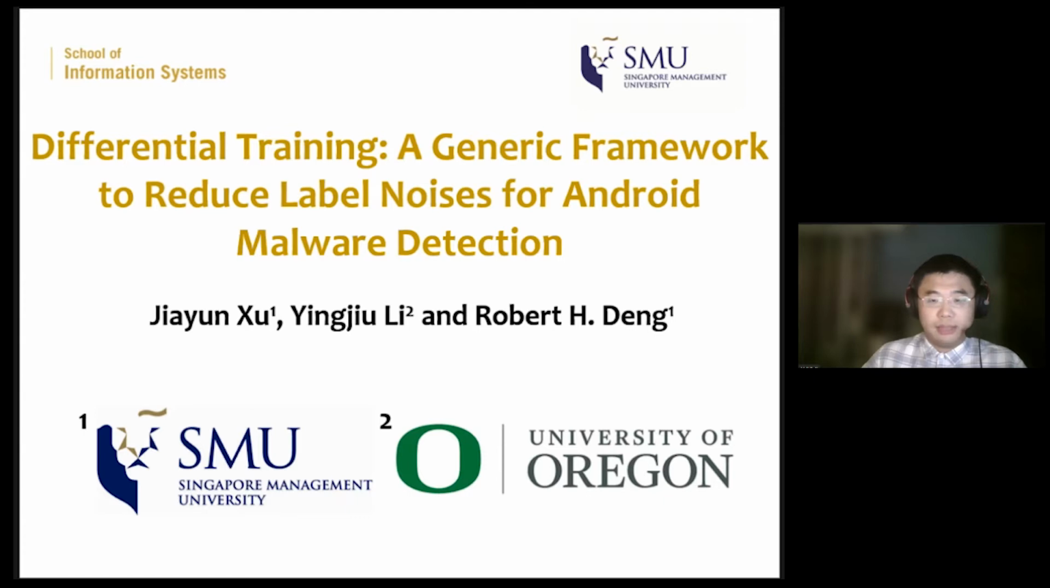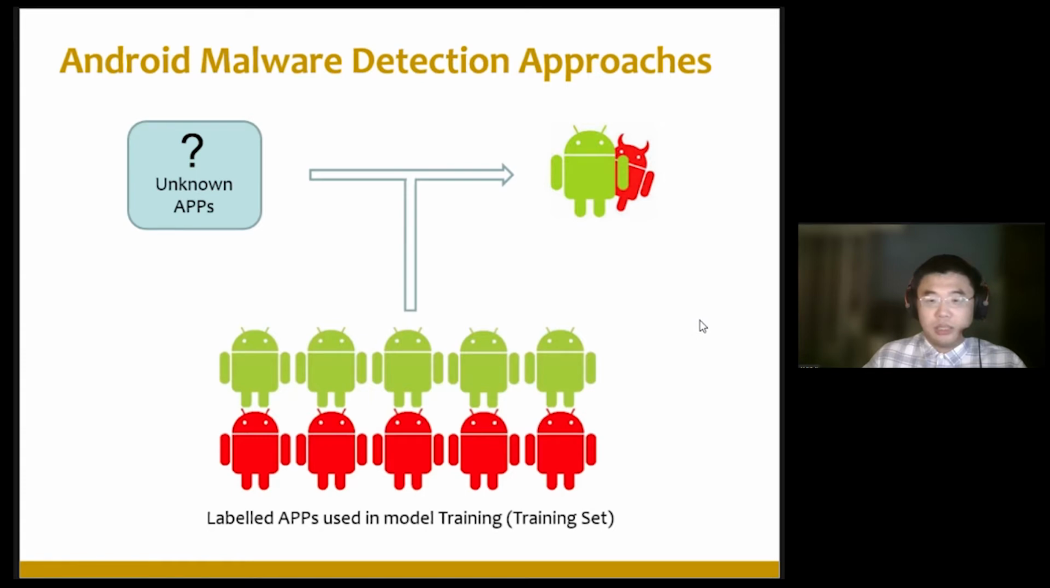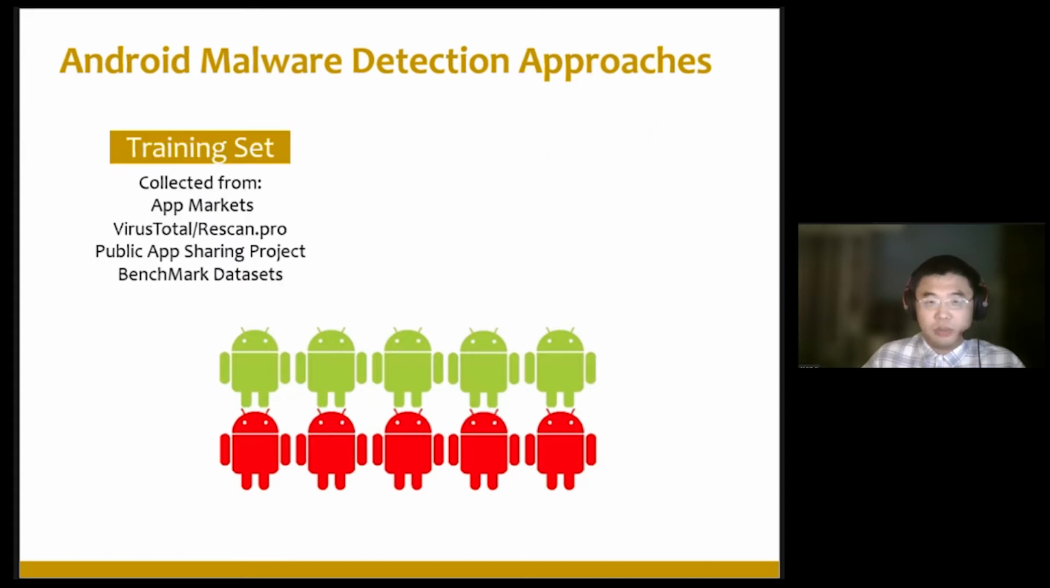My presentation is about the paper Differential Training, a generic framework to reduce label noises for Android malware detection. In learning-based Android malware detection approaches, the labeled training set is usually very important, since the classifier will learn from these labeled samples on the features of benign and malware, and use the learned knowledge to identify the unknown samples and make the malware prediction. The current approach to label sample apps is not perfect due to a couple of reasons.